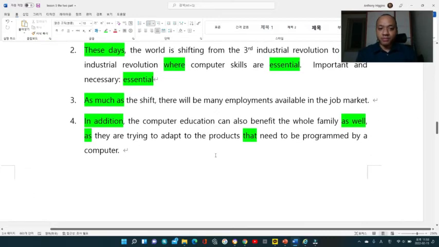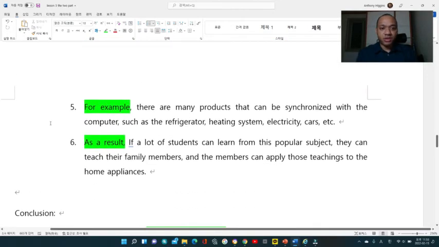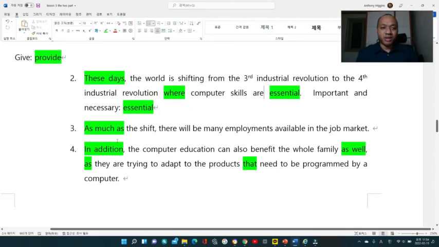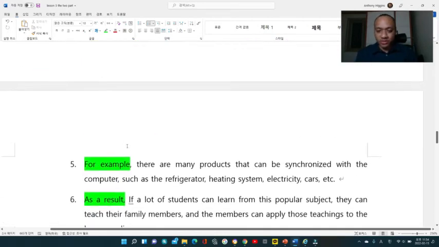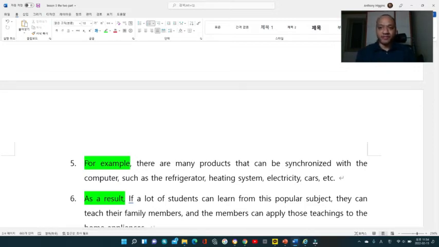"In addition, computer education can also benefit the whole family as well, as they are trying to adapt to the products that need to be programmed by a computer." And the fifth sentence, for example, "There are many products that can be synchronized with a computer, such as refrigerator, heating system, electricity, cars." Now, all these are talking about jobs and home appliances, which has nothing to do with the question, right? The question is asking about computer-based. They give a negative or positive effect.